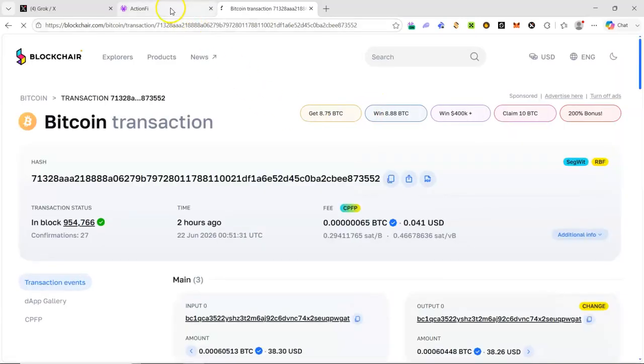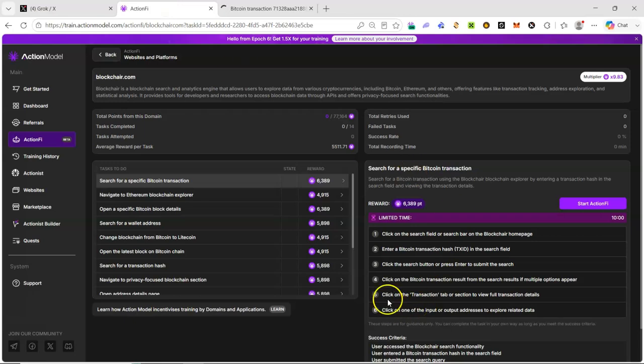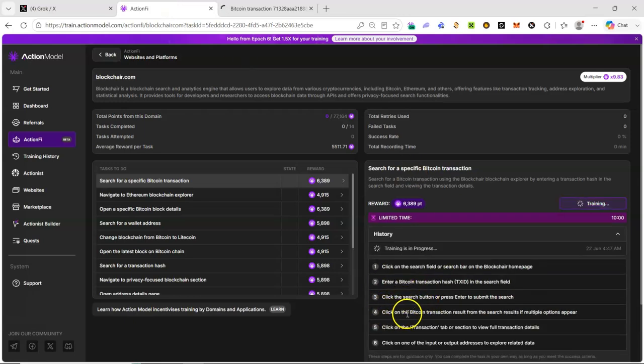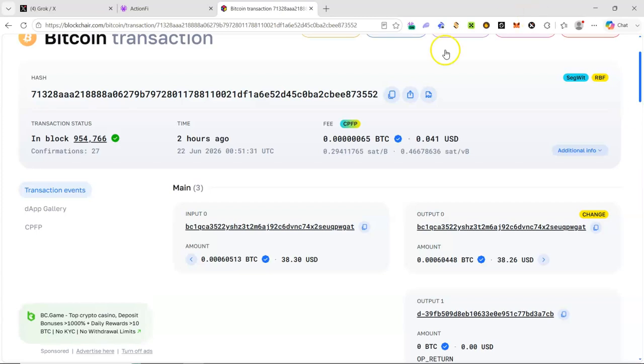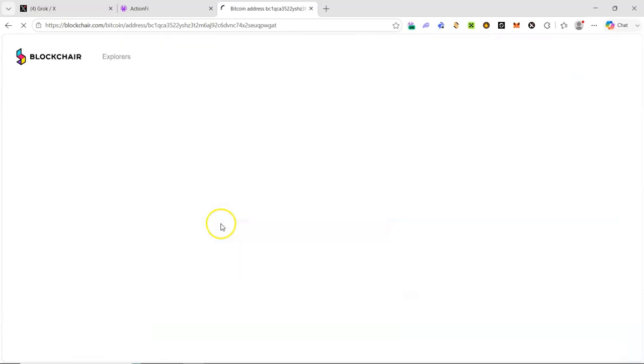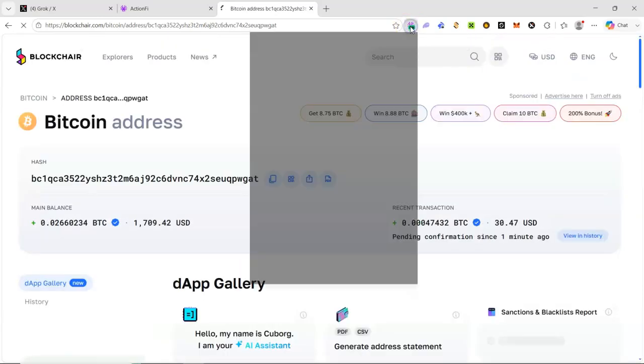Once you click enter, if you go to the instruction page, click the Bitcoin transaction result from the search result, and the multiplier appears. Click on the transaction tab for the transaction detail. Click on input address. So this is a transaction hash. This is the detail. So we should click on an input address. So we are going to click here. Once we click on that input address, we'll finish this task. We'll wait for it to open. It has opened, so we'll just finish this task.